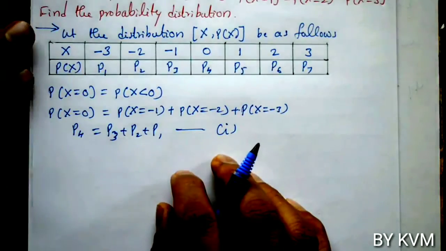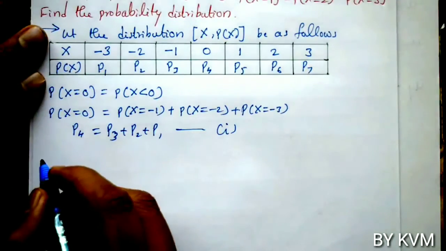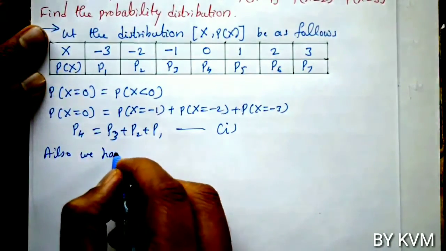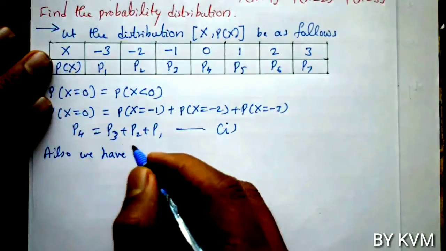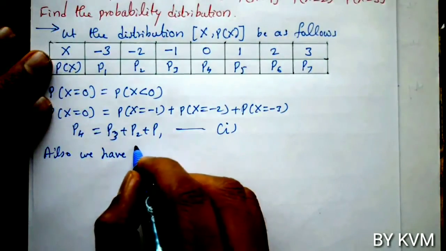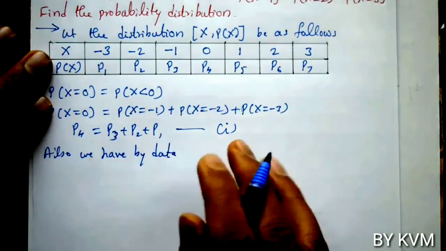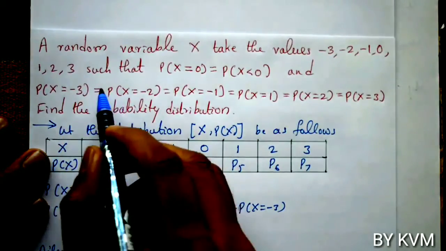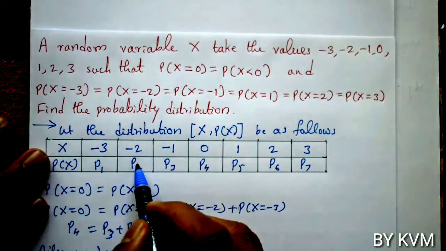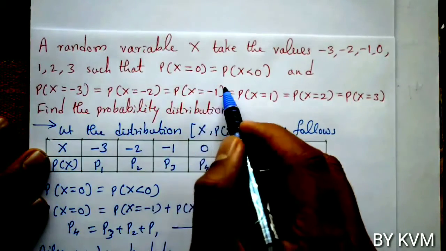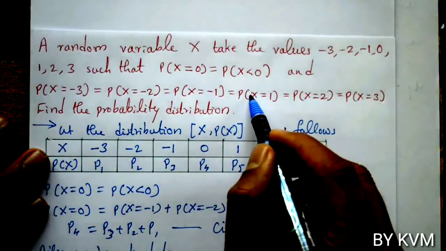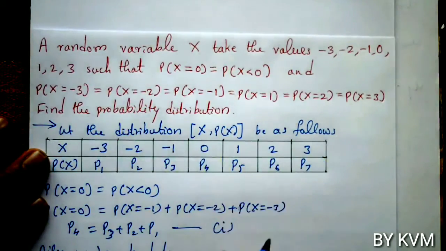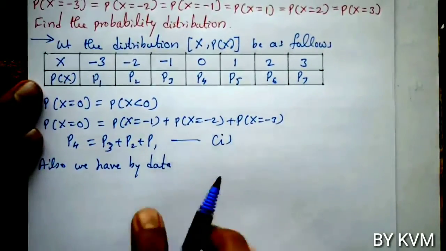Now let us take the second condition. So the second condition is, from the data we have p of x equals minus 3, that is p1, p of x equals minus 2 is p2, p of x equals minus 1 is p3, then p of x equals 1 is p5, p of x equals 2 is p6, p of x equals 3 is p7.